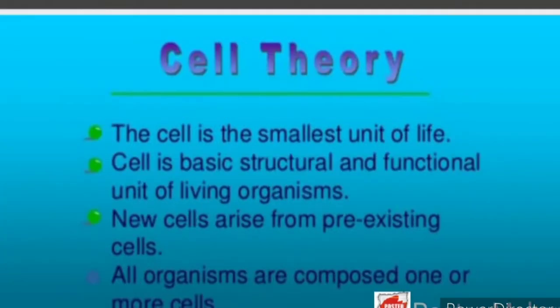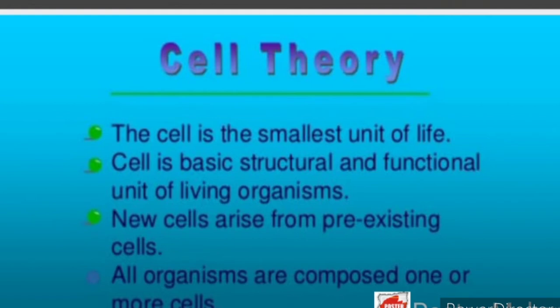Now, after that, the cell theory was presented. In the cell theory, the cell is the smallest unit of life. The cell is the basic structural and functional unit of living organisms. New cells arise from pre-existing cells. And all organisms are composed of one or more cells. So, the cell theory gave the basic things about a cell.